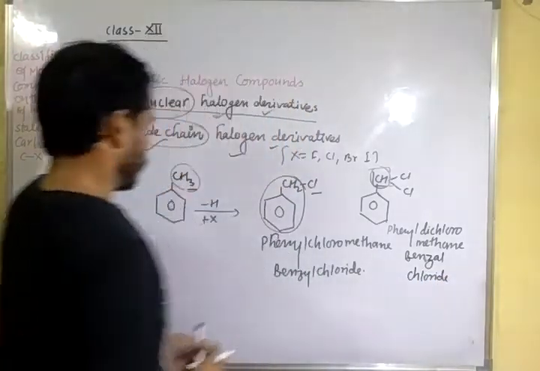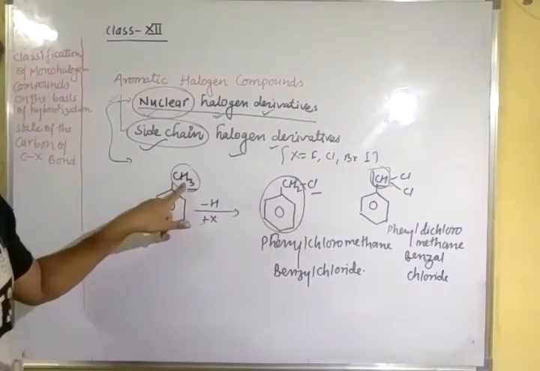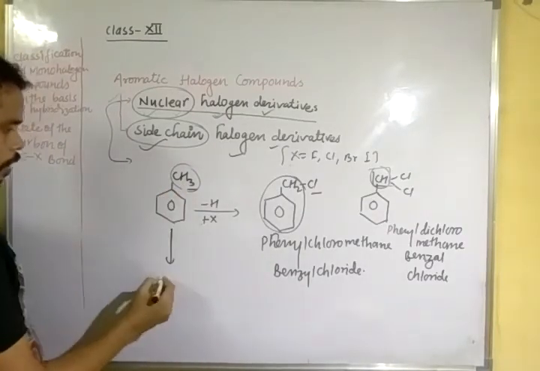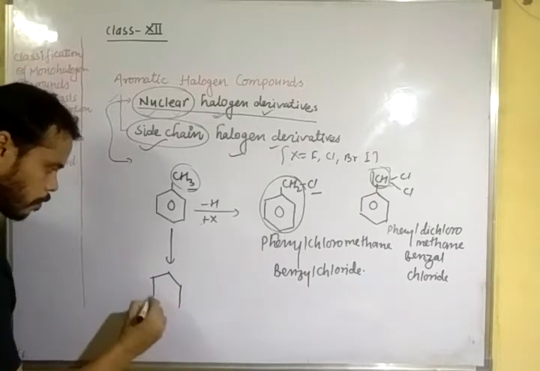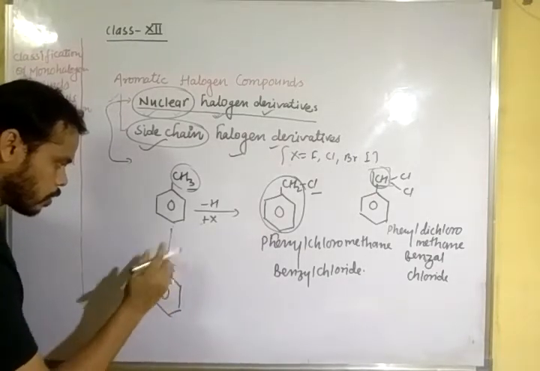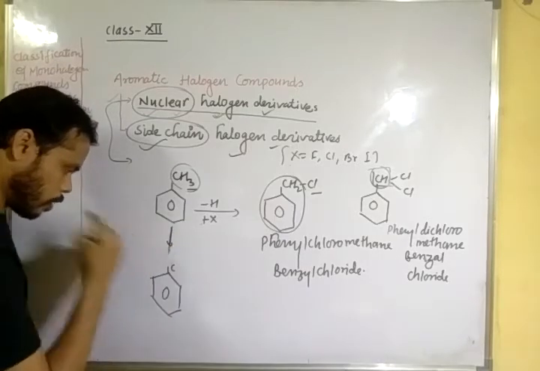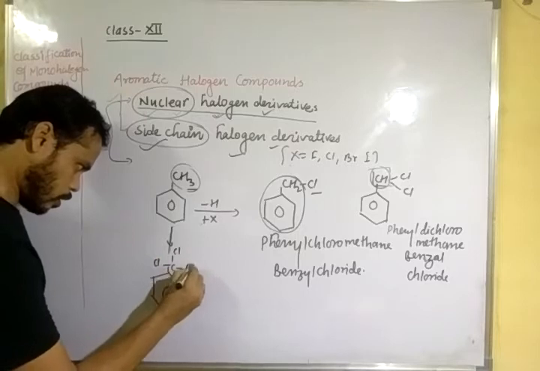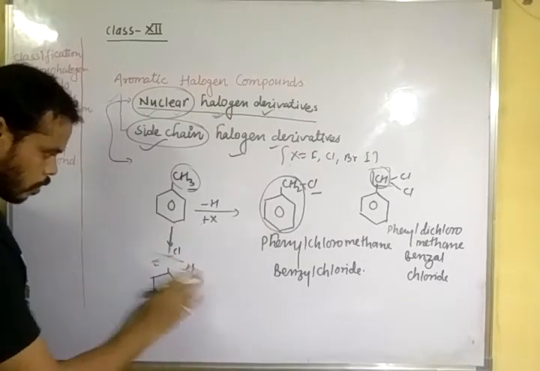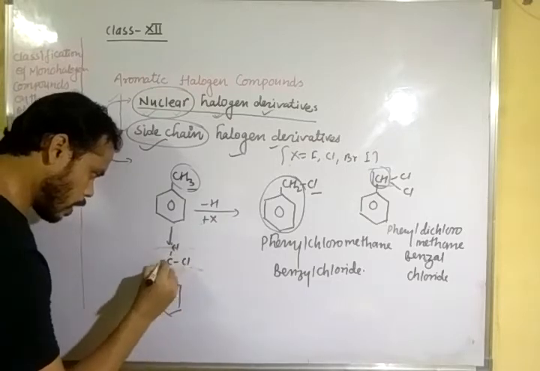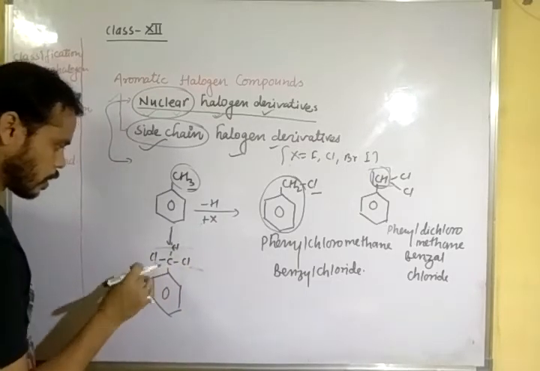When all three hydrogen atoms are substituted from the methyl group, the derivative obtained is like this, CCl3. Clear?